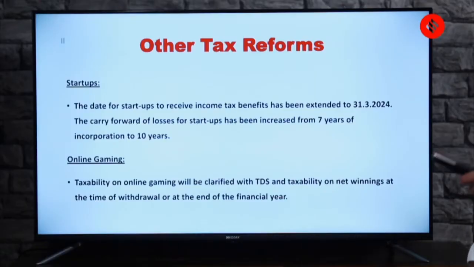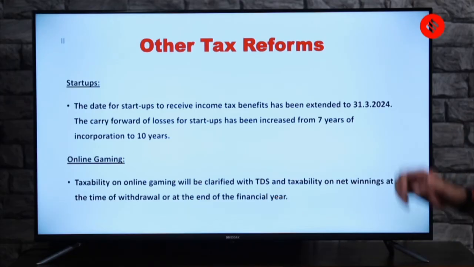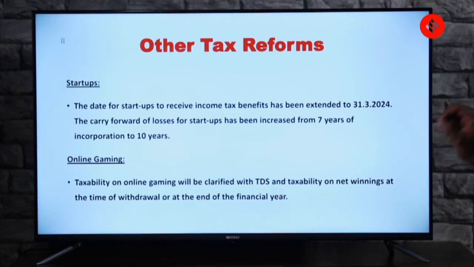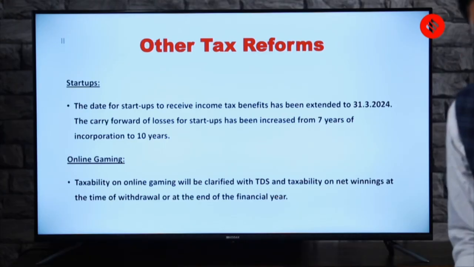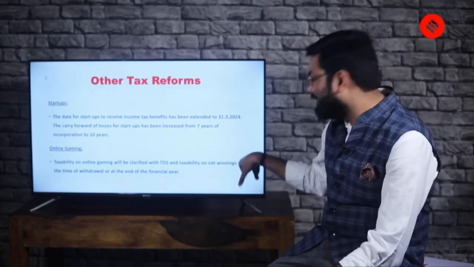Then the point on online gaming. There's nothing very important there, but there's a lot of news on online gaming, the regulations and everything related to it. So taxability on online gaming will be clarified, with TDS and taxability on net winnings at the time of withdrawal or at the end of the financial year. This is an interesting point because when you play online games, here it is on net winnings.